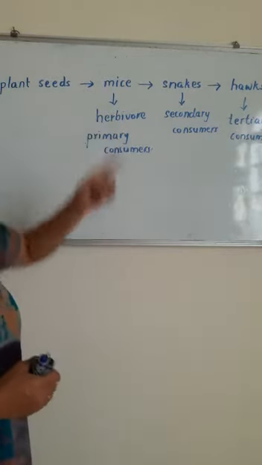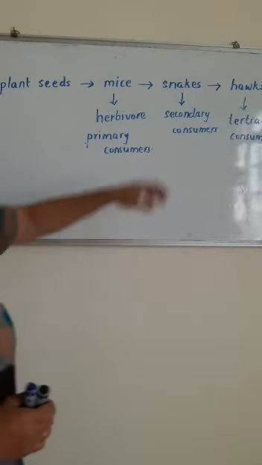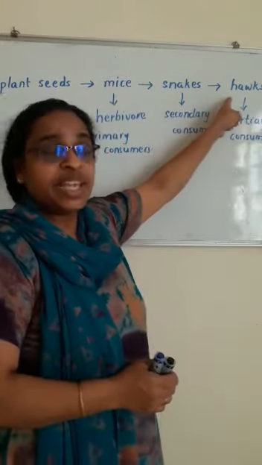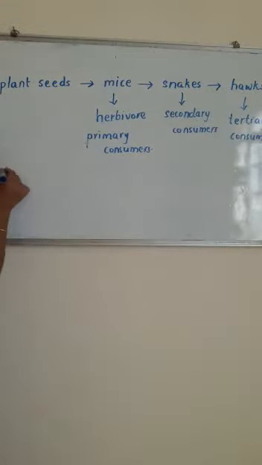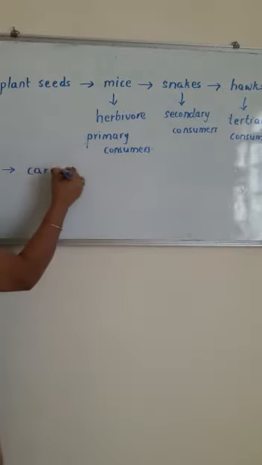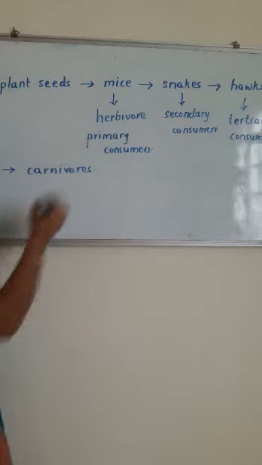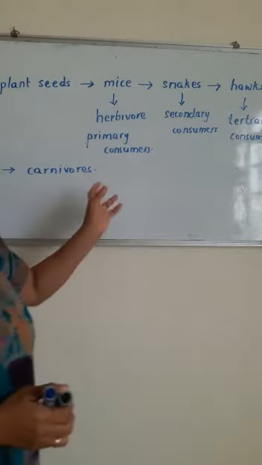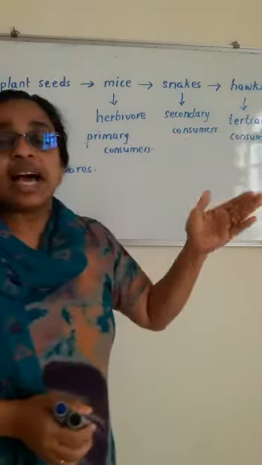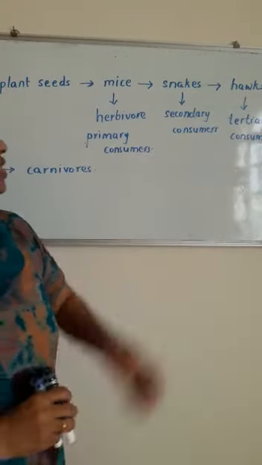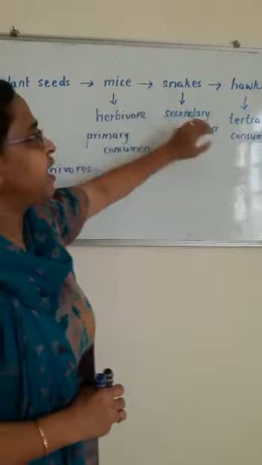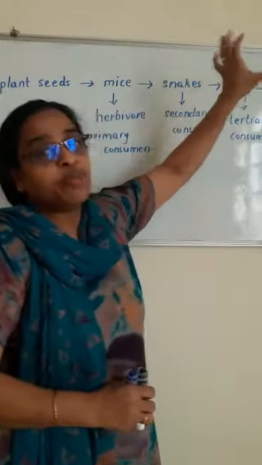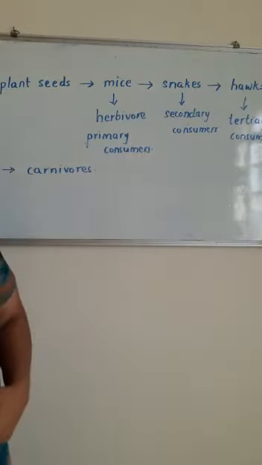And we learned what is meant by herbivore. Hogs, we can give another name. This name is carnivores. You know what is meant by carnivores? Carnivores are animals that eat other animals only. So they are known as carnivores. Usually in a food chain, the last will be occupied by carnivores.